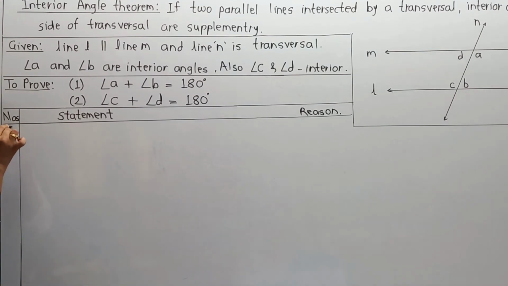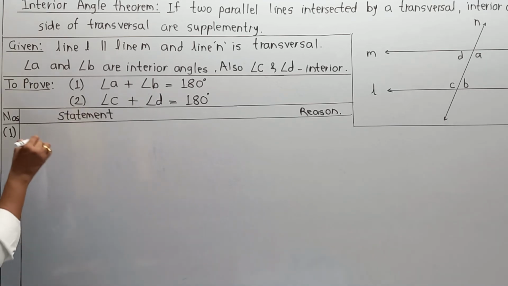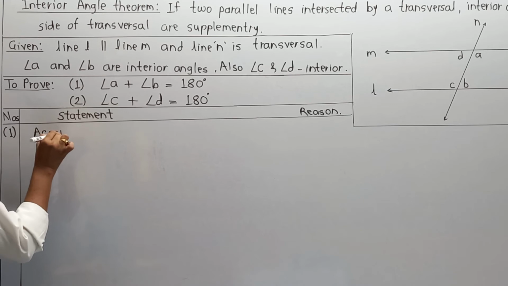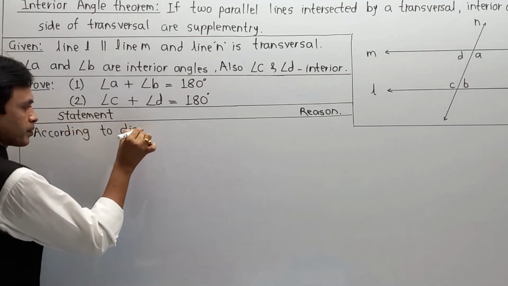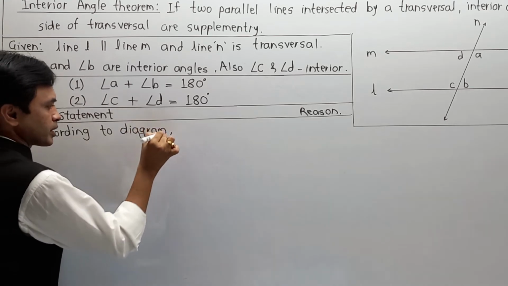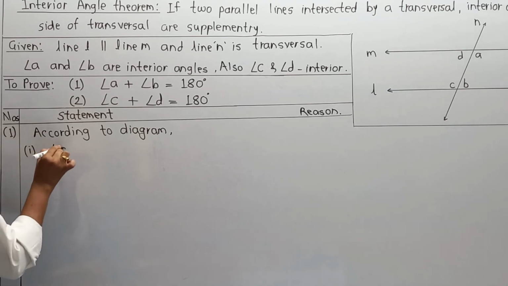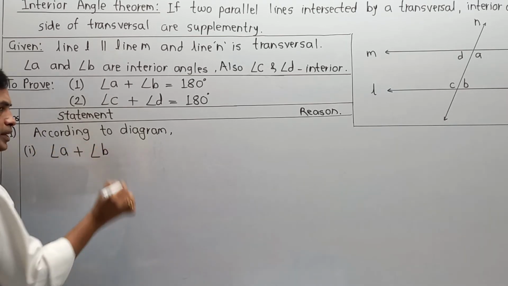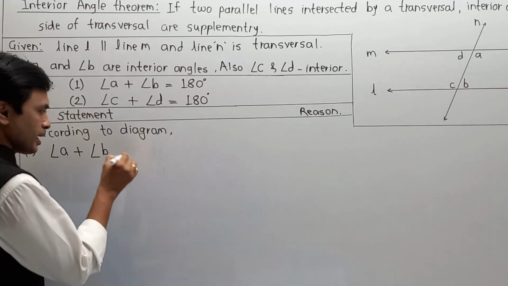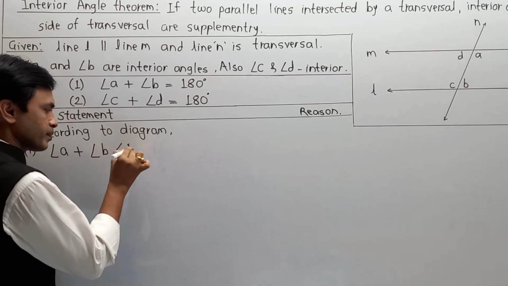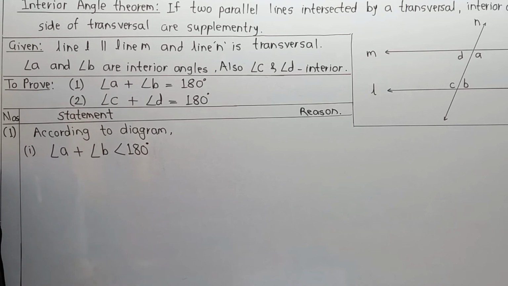First, according to the diagram, there may be three cases. So I am going to write: according to the diagram, we have three cases. Case number 1: angle A plus angle B may be less than 180 degrees.